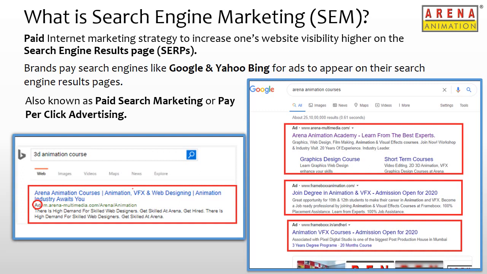Now, the top 3 to 4 positions are considered to be more premium positions compared to the bottom positions or any other listings, as these are viewed first by the user after completing their search online. Hence, higher are the chances of the user clicking on that search result and ending up on the brand's website.